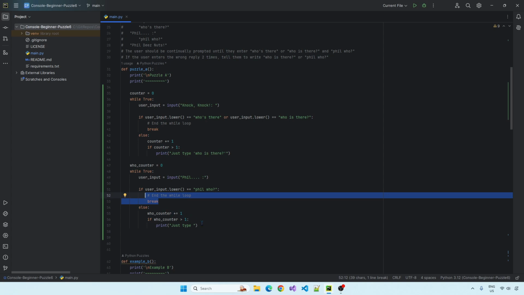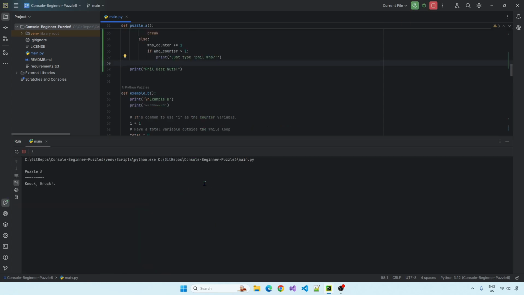Otherwise, increment the who counter and tell them to just type fill who. That'll do. And then I think at the very end, we just have a print statement with the final punchline. I think that'll work. Let's give that a go.